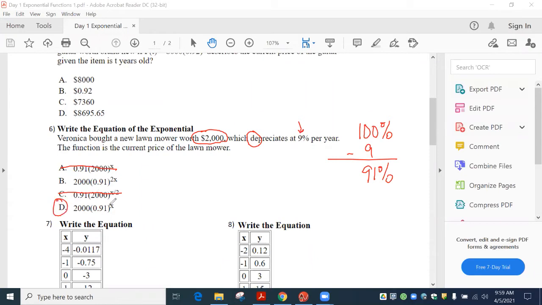It should just have a regular x. I don't know why they put a 2 there. Now, in the end, here's all we really cared about. It depreciated. It had to be less than 1, right? So even if you didn't know why they came up with 91%, just the fact that it was less than 1 meant that it was decaying or depreciating. That D means going down.